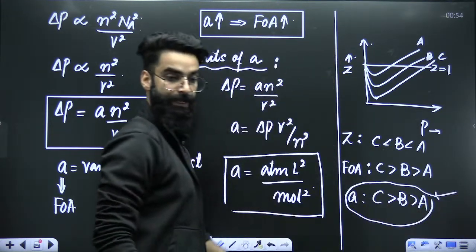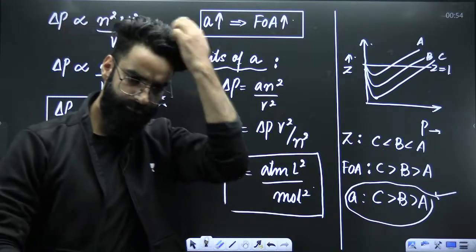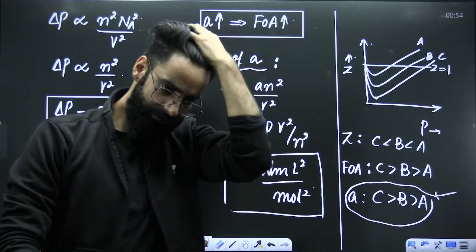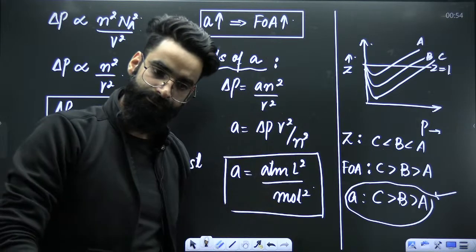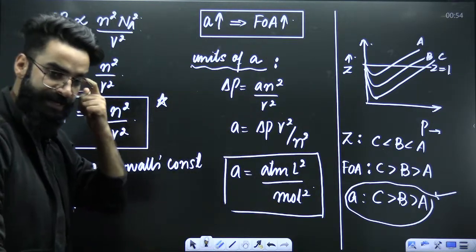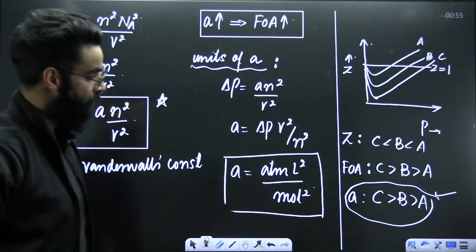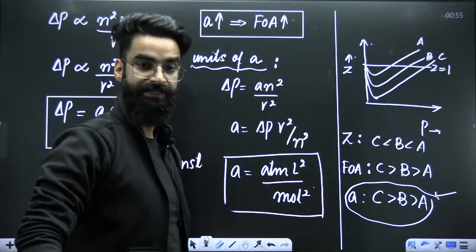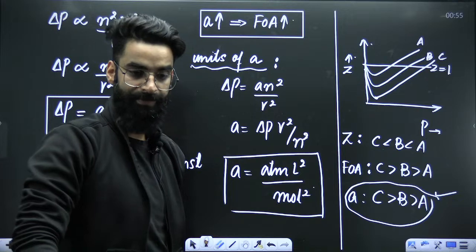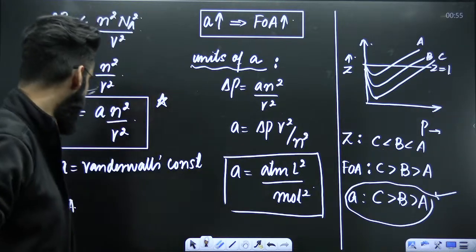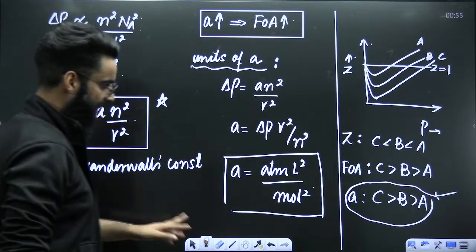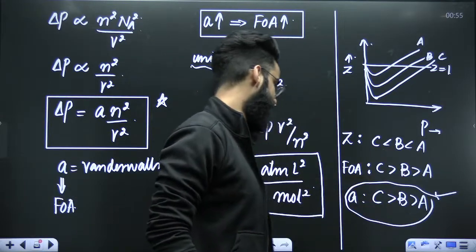Right? I hope you're getting it. Correct? Is this clear, guys? Is this clear to everyone? Quickly. So a value for gas C is more than that of B, than that of A.